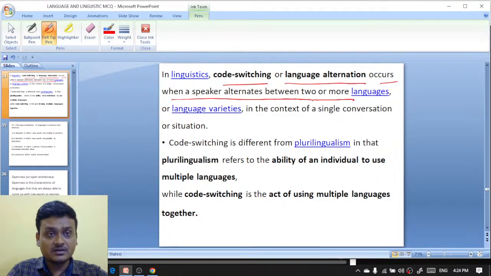Yani I am speaking sometimes Hindi, sometimes English. So a speaker alternates between two or more languages or language varieties in the context of a single conversation or situation.